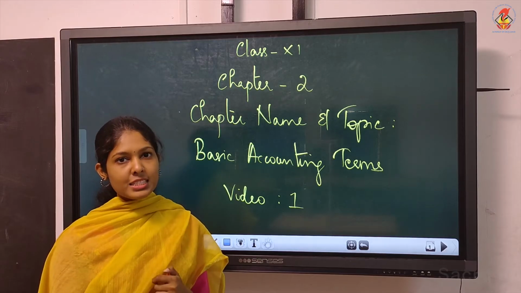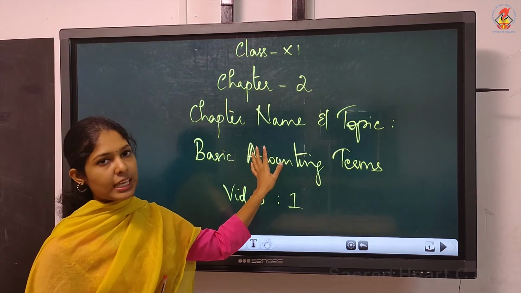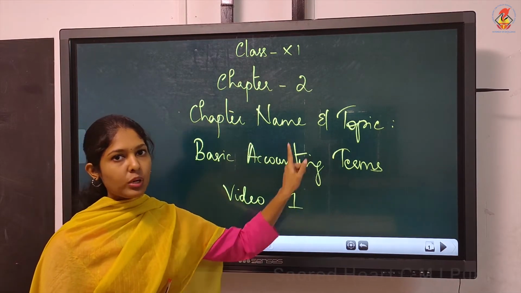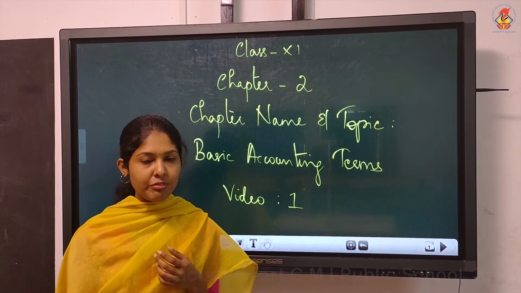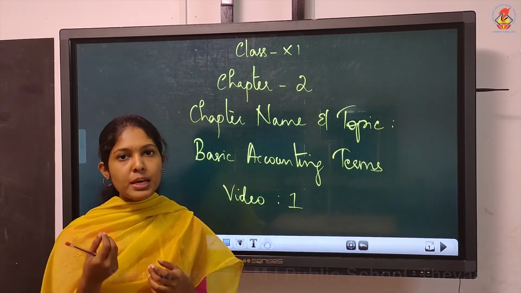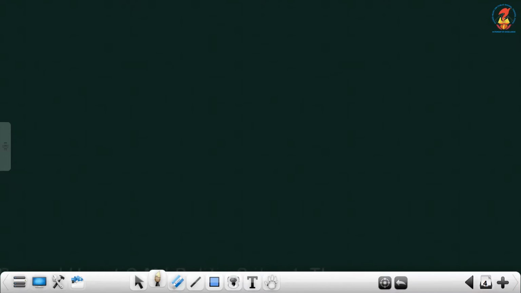We'll start the next chapter, chapter 2. The chapter name is Basic Accounting Terms. Since this subject is entirely a new subject for you, we'll start with some basic terms. So the first term that we are going to discuss is business transaction.